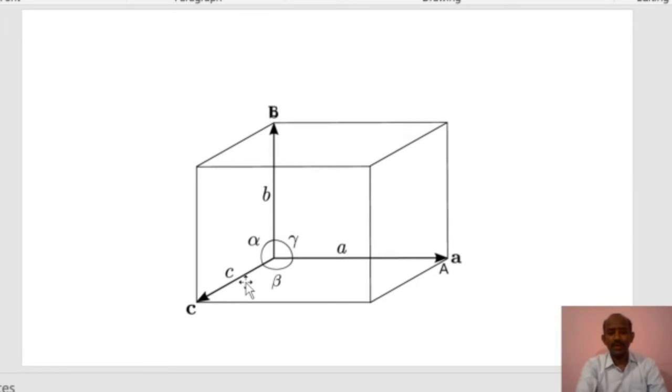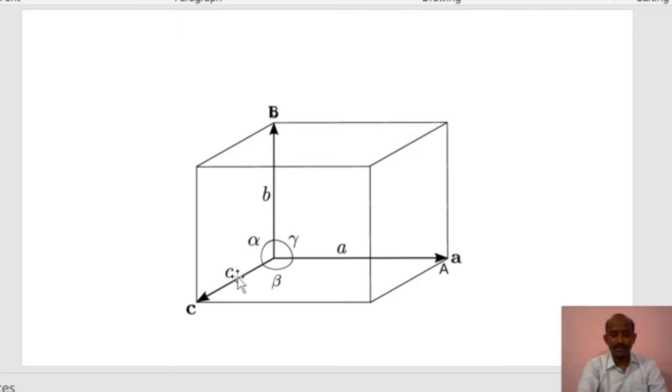The length of the unit cell along the x-axis is A, along the y-axis is B, along the z-axis is C. The angles made by these are called alpha, beta, gamma, where alpha is opposite to the side A, beta is opposite to the side B, and gamma is opposite to the side C.